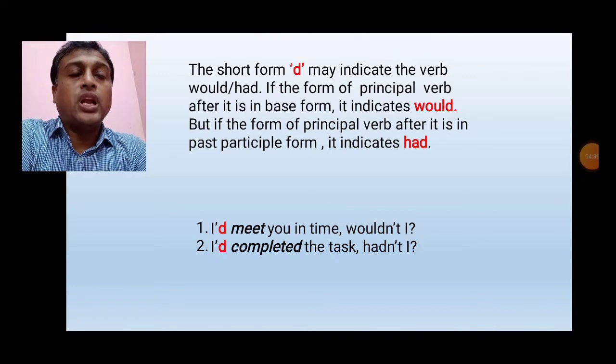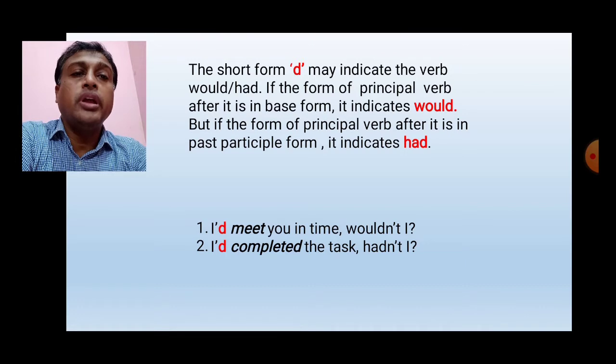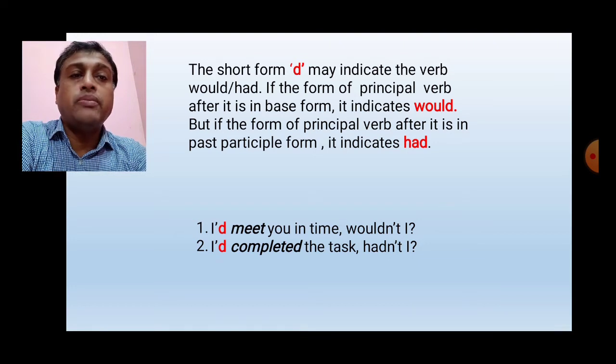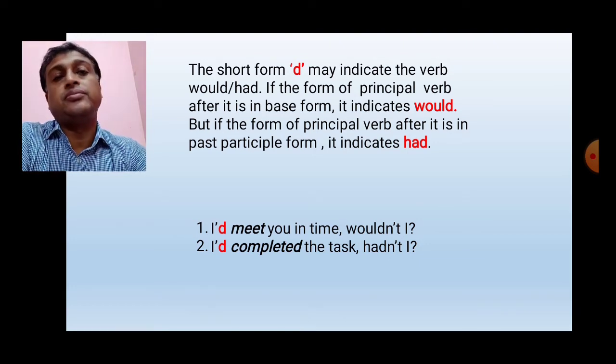Students, our next rule is: the short form 'd may indicate the verb would or had. If the form of the principal verb after it is in base form, it indicates would. But if the form of the principal verb after it is in past participle form, it indicates had.